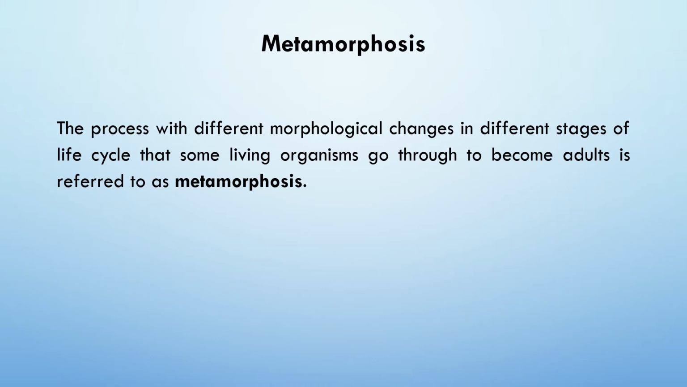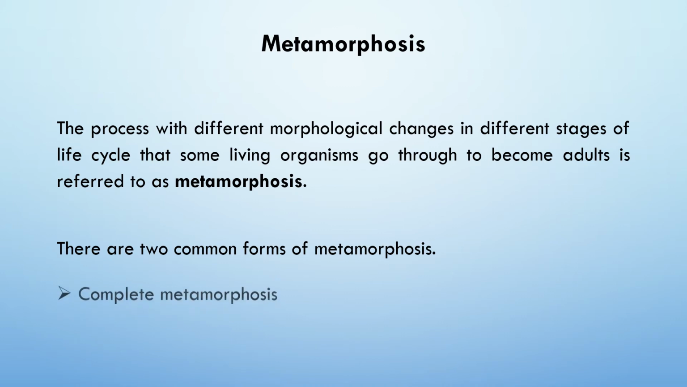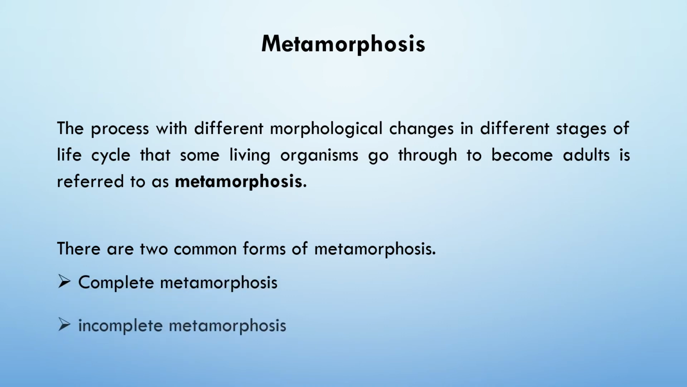So showing metamorphosis is a complex process and it is an advantage for the organism because in different stages organisms spend their life in different habitats and they take different types of food during each stage. So the competition for life is reduced with the process of metamorphosis. If we consider metamorphosis, there are two common forms of metamorphosis: complete metamorphosis and incomplete metamorphosis.